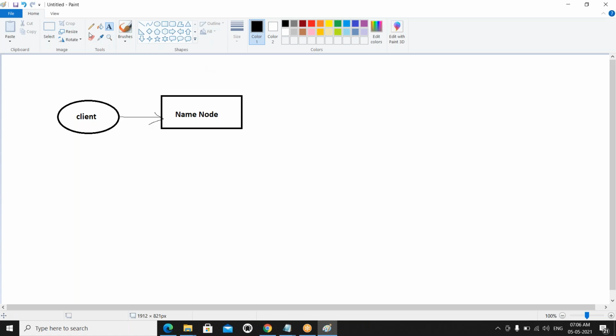After that, who comes into the picture? Once the metadata is stored, the job tracker comes into the picture.